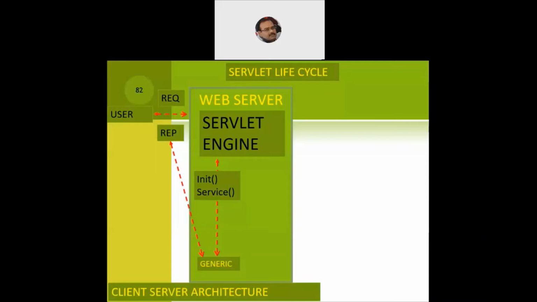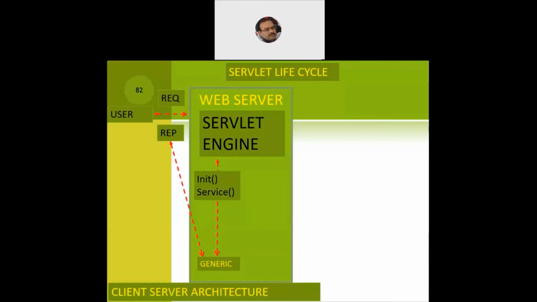The service function receives the request from the user. Then code is written within the service function that will prepare a response, and using the response object, the appropriate reply is sent back to the user. And the user is happy and satisfied that whatever he wanted to get as an output of the servlet, he has successfully been able to obtain it.